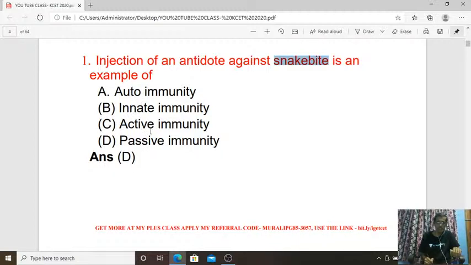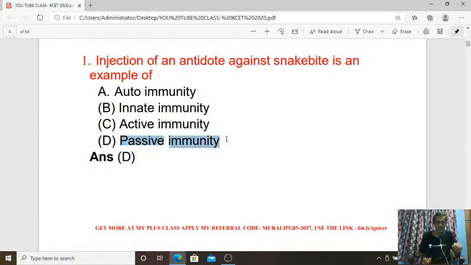Autoimmunity, innate immunity, active immunity, passive immunity. The answer is D, that is passive immunity.